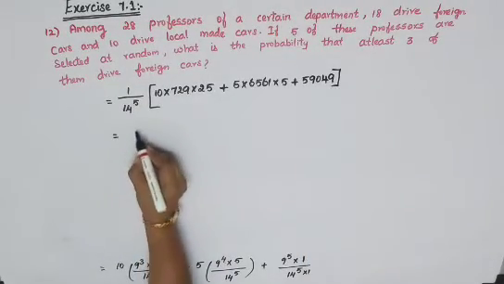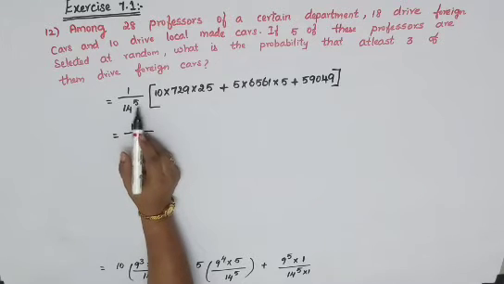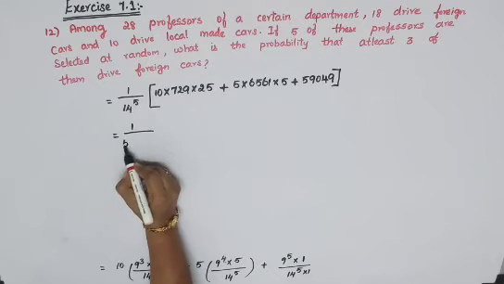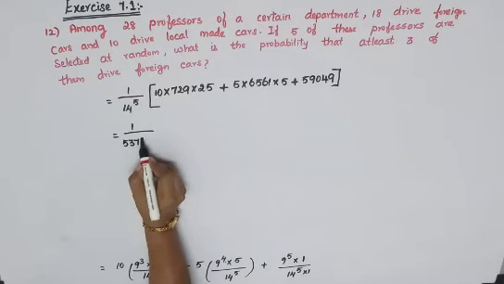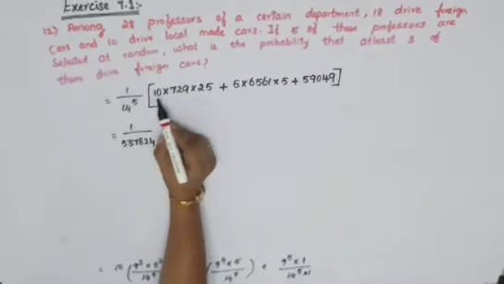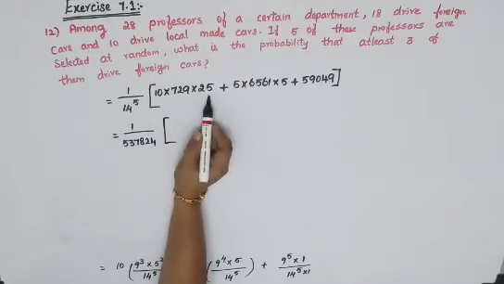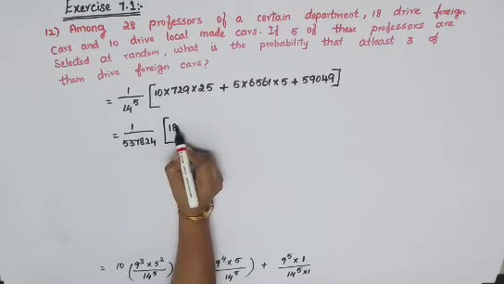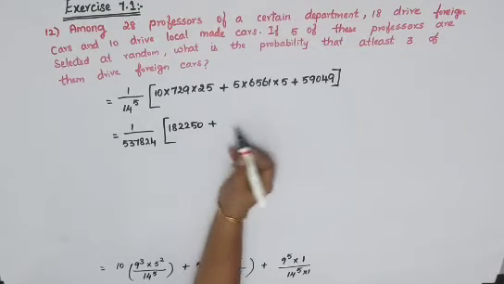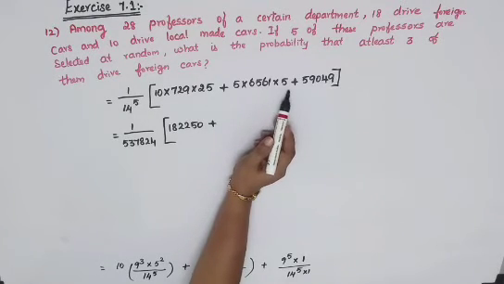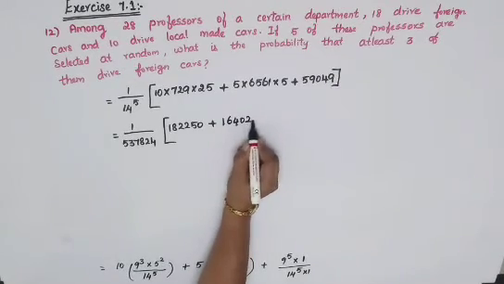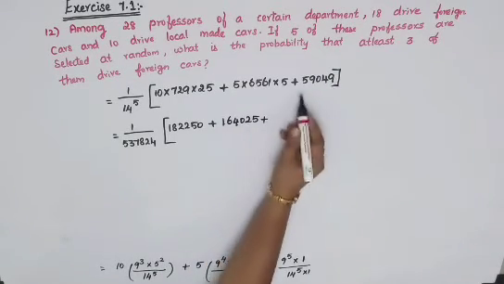Okay, so it is equal to 1 divided by 14 power 5. So 14, 5 times you have to multiply. Your answer will be 537824. Into this 10 into 729 into 25, your answer will be 182250, plus 5 into 6561 into 5. The answer will be 164025, plus this number as it is, 59049.